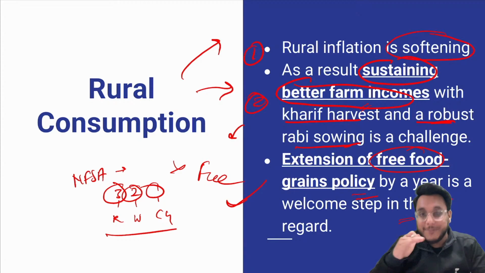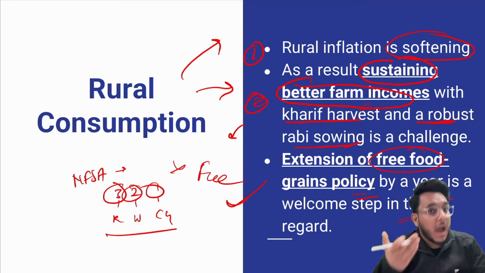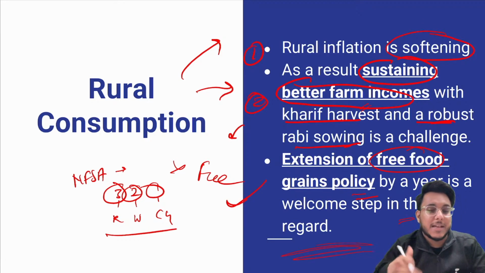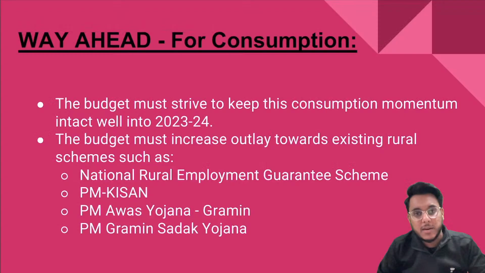This particular thing will act as an indirect transfer of money to the people. How? When people don't need to spend on these things, they can spend on something else. So it is a kind of income transfer that is happening.